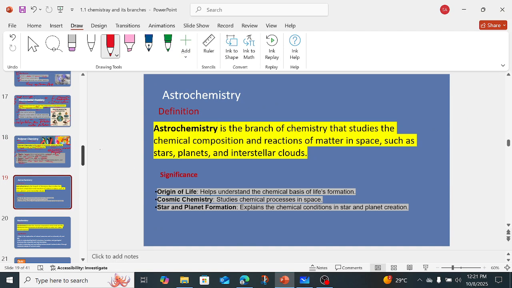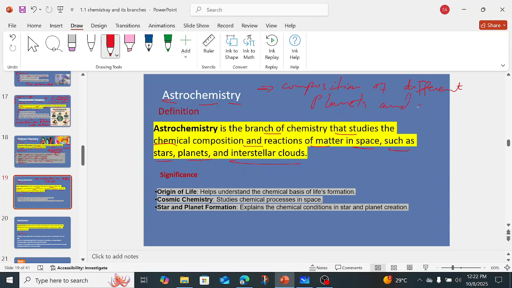Now we have another chemistry which is astrochemistry, right? Astrochemistry is a branch of chemistry that studies the chemical composition and reactions of matter in space, such as stars, planets, and interstellar clouds, right? So in astrochemistry, definitely we study the composition of the different planets and the stars, right? What we study is the composition of different planets